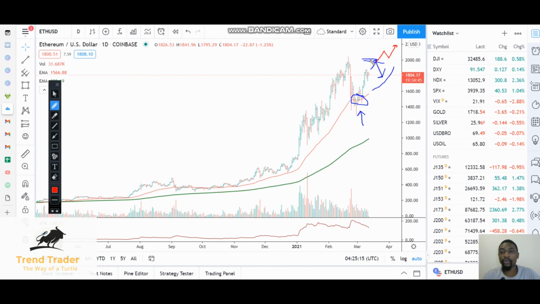So for Bitcoin, we're just waiting to see if it breaks above. That is why we're saying that we will have a buy stop order just in case it breaks above. But for Ethereum and Litecoin, we're still holding on to our position. We're monitoring it. We want to see how far it will go.